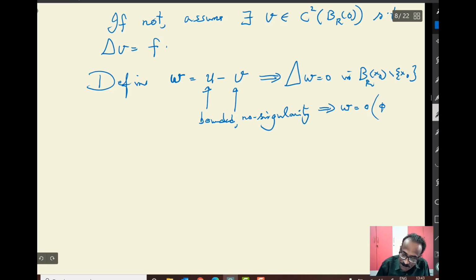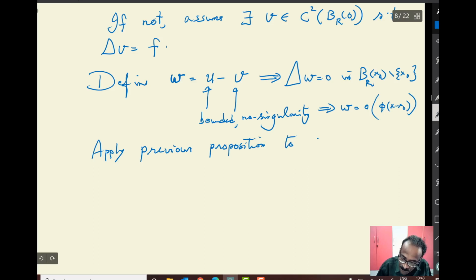So there is no singularity. So definitely it will be like this, x minus x naught. Okay. So I said you can even allow some singularities. There is no singularity here. So apply the previous proposition, the proposition we have just now proved, to w, not to u.